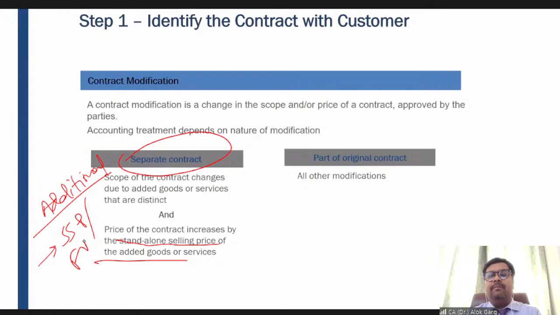So in my last example, Jay is asking, sir, what if without a demo the customer will not be able to run the machine properly? Jay, for example, the machine is a highly customized machine. It is not a normal refrigerator or a normal machine. It is a highly customized machine which cannot run without giving a demo or training. In that case, that will be considered as a single performance obligation. I mean to say, the company has to recognize revenue only when the company provides the demo, right?